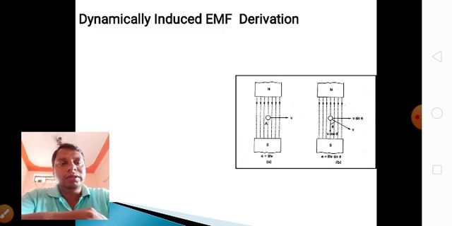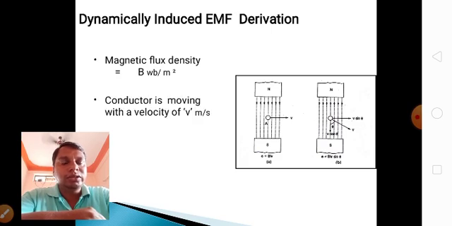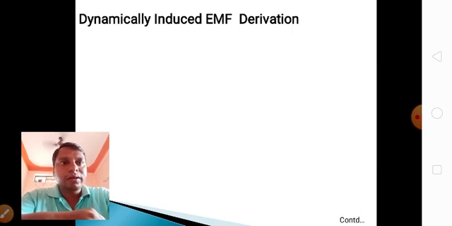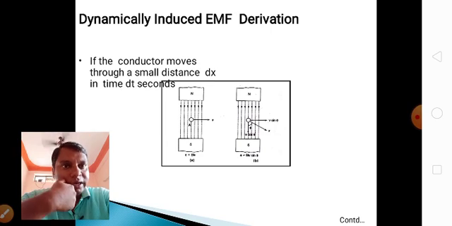Dynamically induced EMF derivation. What is magnetic flux density? Flux density is B in Webers per meter square, and the conductor moves with velocity V. The conductor length is L meters.